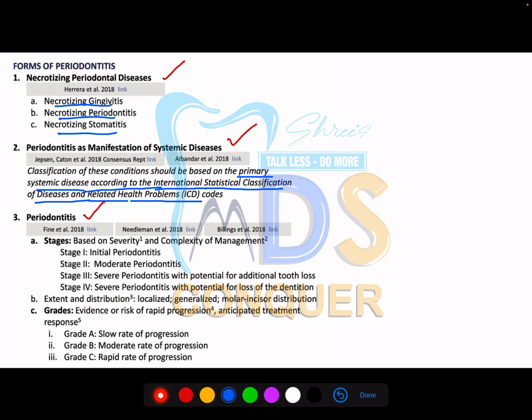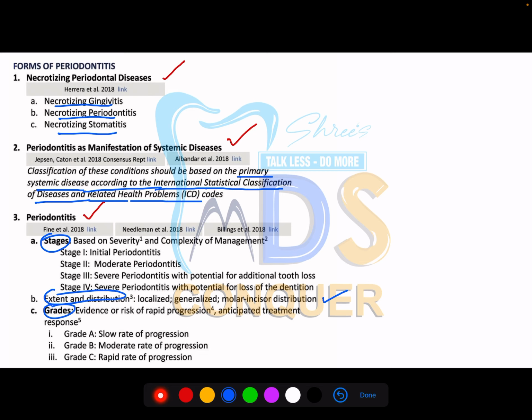And the next one, the most important one, is periodontitis. Previously you had acute periodontitis, chronic periodontitis, localized periodontitis, aggressive periodontitis. You had a number of classifications, right? Now periodontitis is divided based upon stages and grades, and based upon extent and distribution. Extent and distribution we are familiar with, but the stages and grades are completely new or modified, which you have to keenly focus on, because you have questions on these areas from SR as well as from the recent rounds of INI CET and NEET.